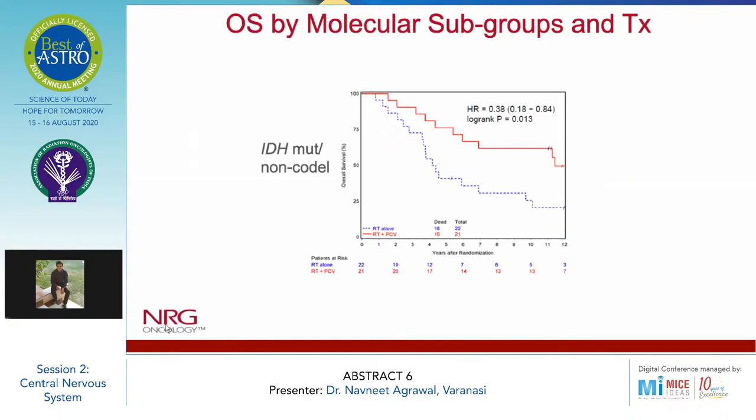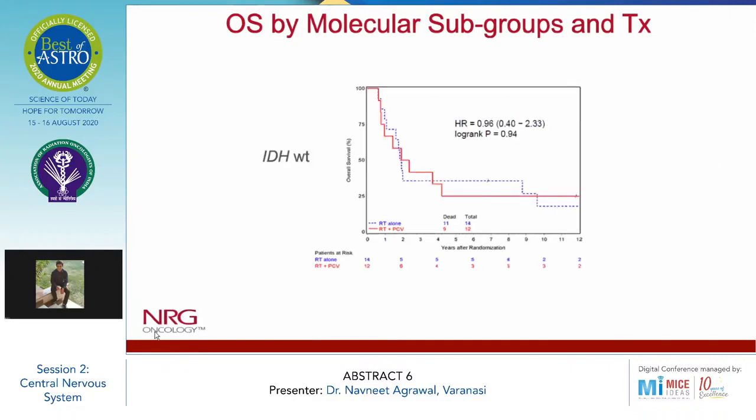Overall survival by molecular subgroups and treatment. As we can see in the graphs comparing the RT plus PCV with RT alone in the IDH mutated and 1p19q non-co-deleted arm, there is a statistically significant difference, and the median survival in the RT arm is 4.3 years, whereas in the RT plus PCV arm it is 11.4 years.